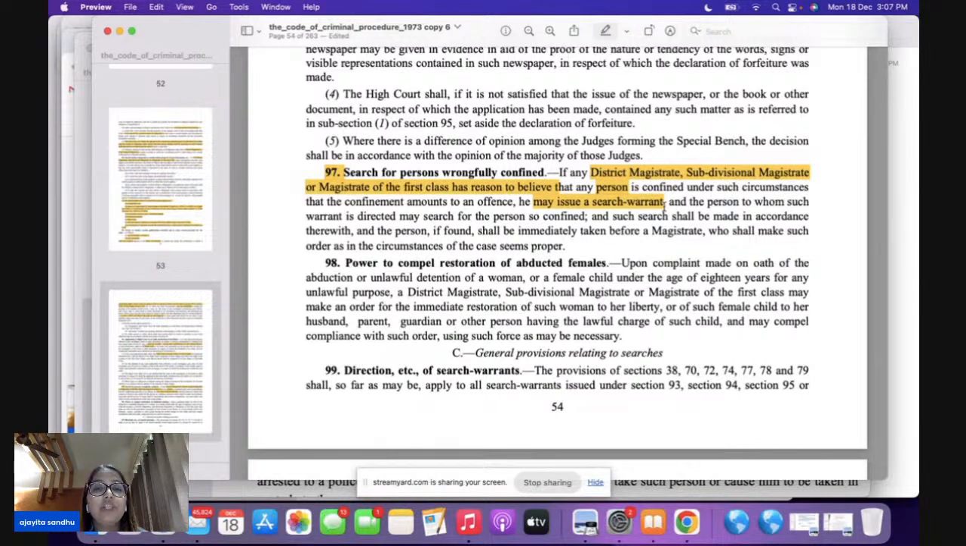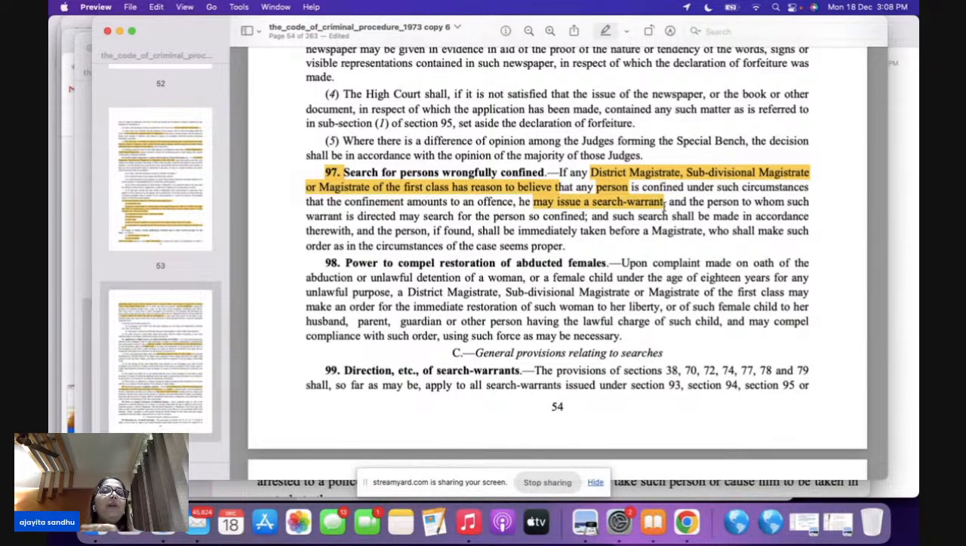Section 97, bacha, is to be read with section 340 of IPC, which deals with wrongful confinement, read with section 345 of IPC, where the writ of habeas corpus is issued. Even then the person is not being released here. So 97 incorporates the writ of habeas corpus in CrPC.